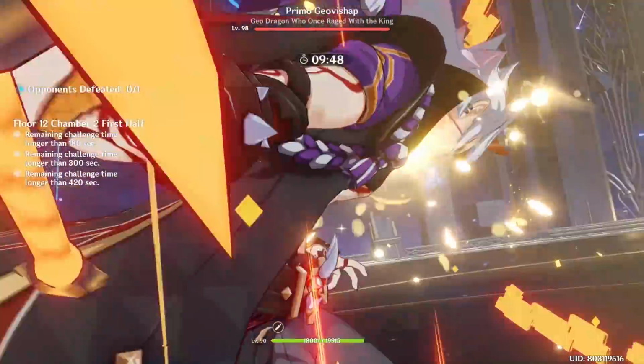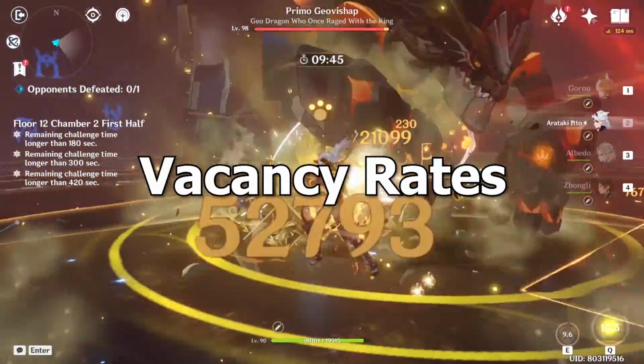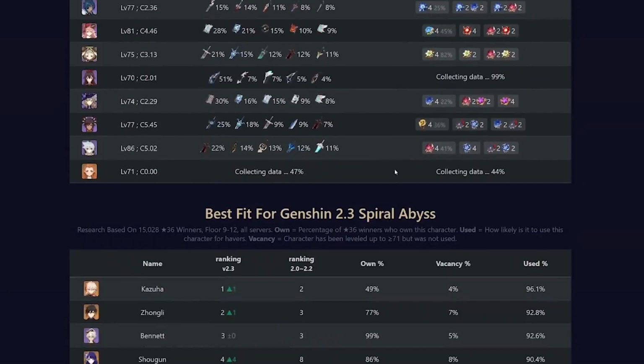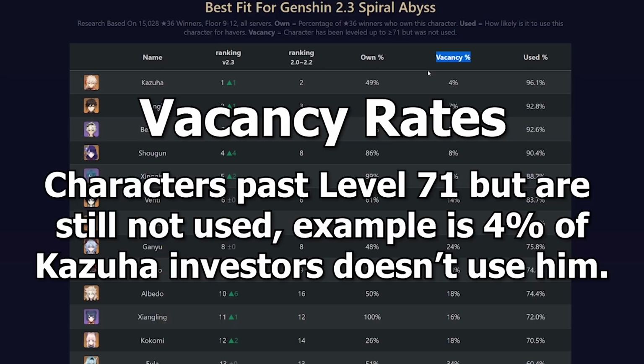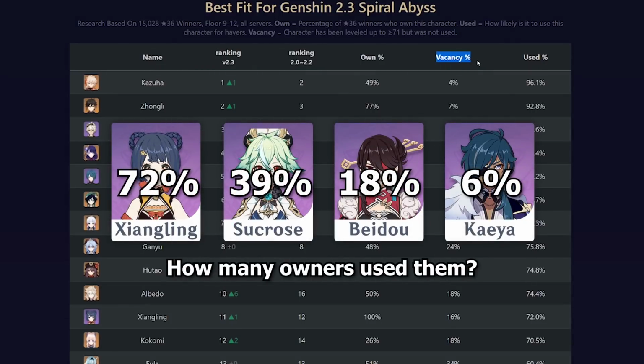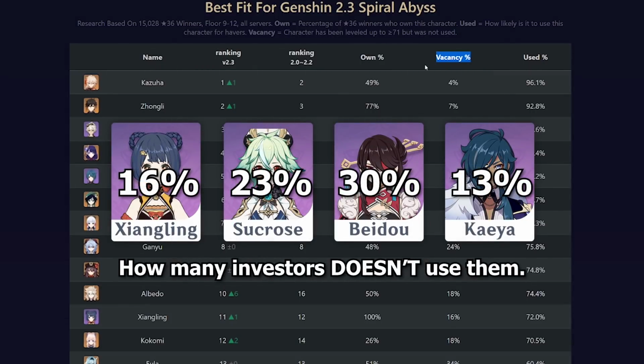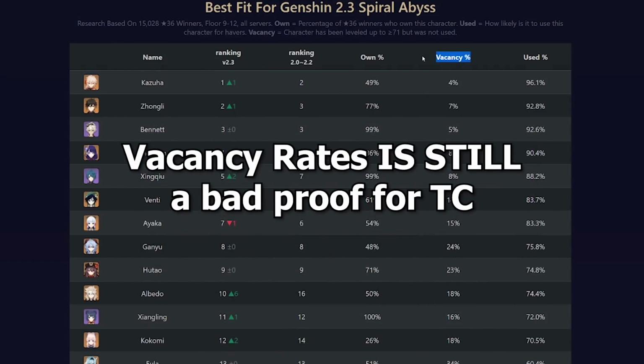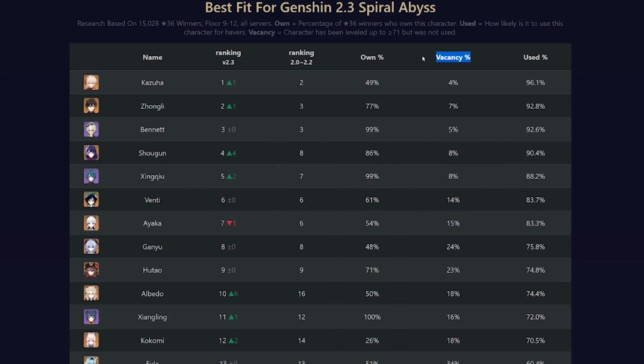A much better stat to actually look at would be vacancy rate, which you can see at spiralabyss.com. They actually have this listed. Vacancy rate counts characters that are invested in but are still not being used. In this case, you chose to invest into the characters, potentially hoping to use them, but you still chose not to use them. This is a much better metric to use than, say, either usage rate or ownership rate, but nobody uses this for some reason. Everyone only likes to look at usage rate, even though there is better data in front of us, which is the vacancy rate. Of course, the vacancy rate still has problems, which is that it still counts toward favoritism, but at least it's a much better metric than usage rate.